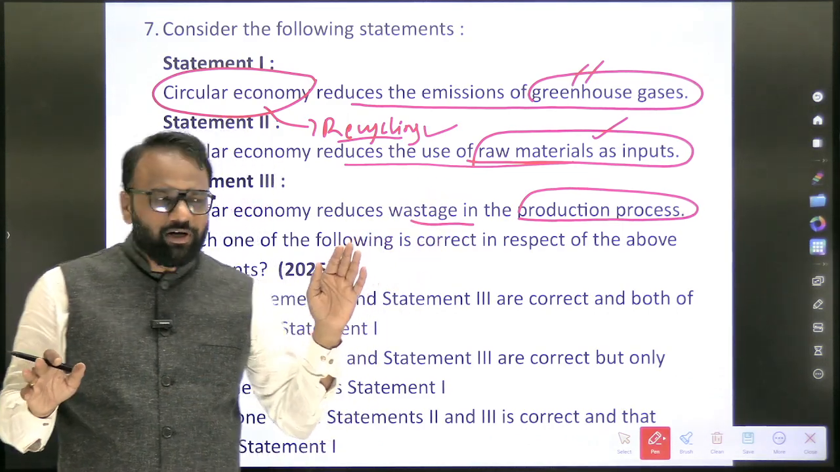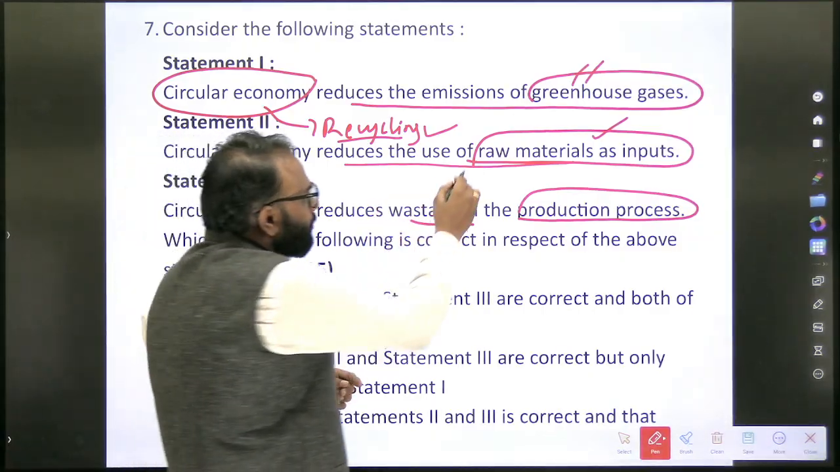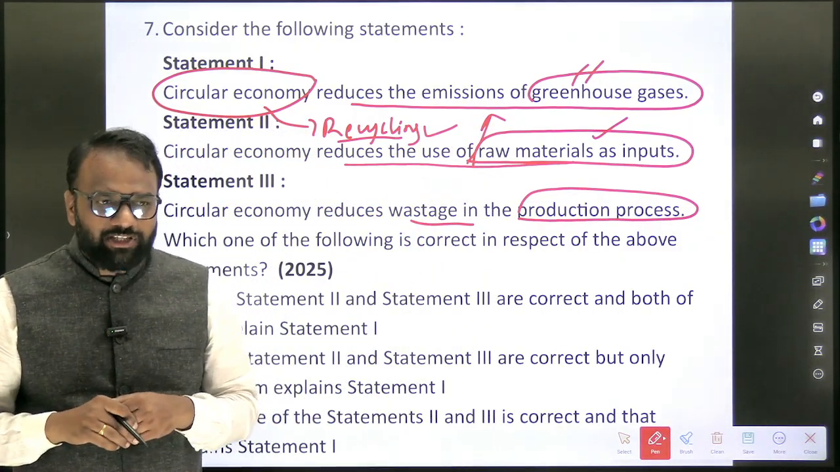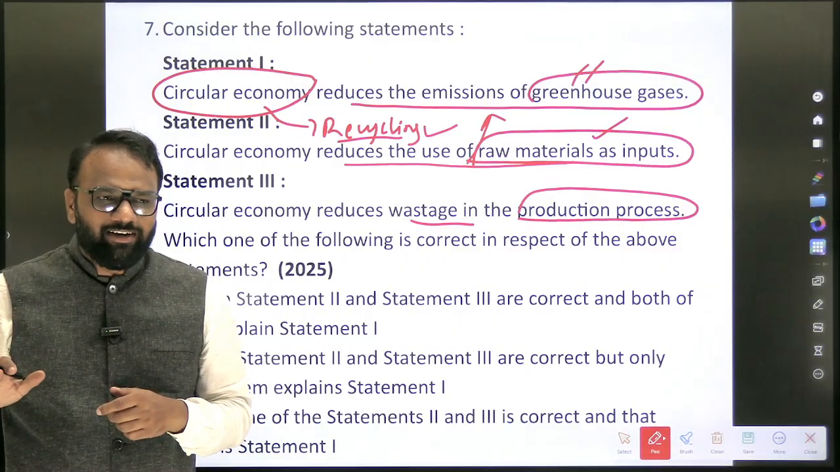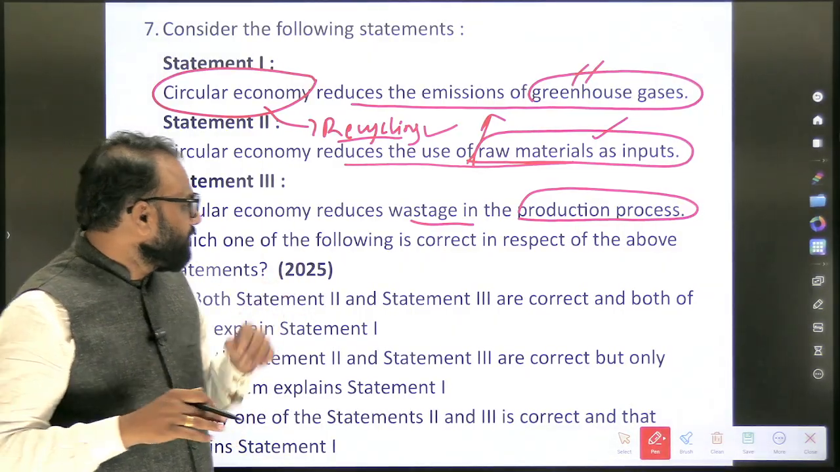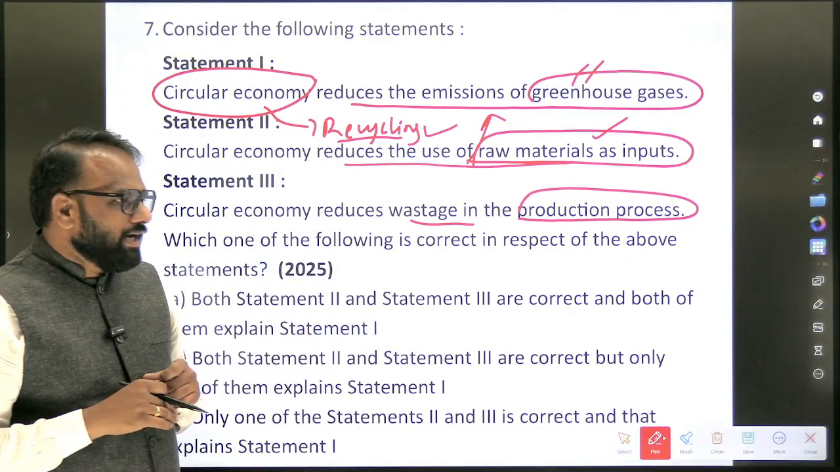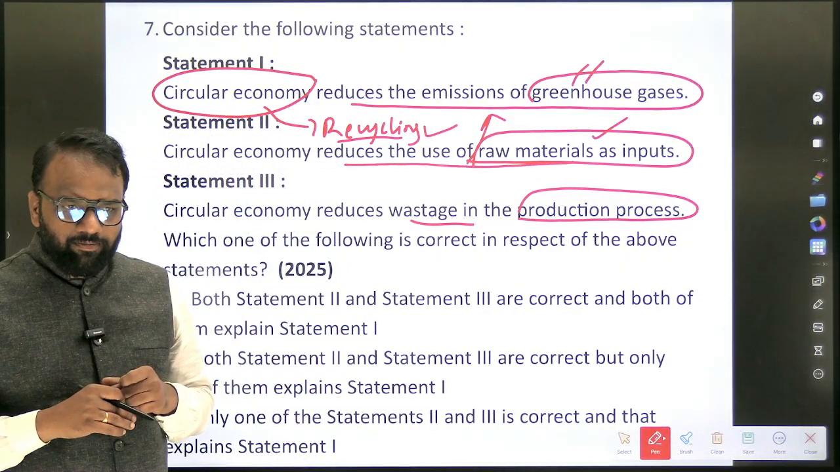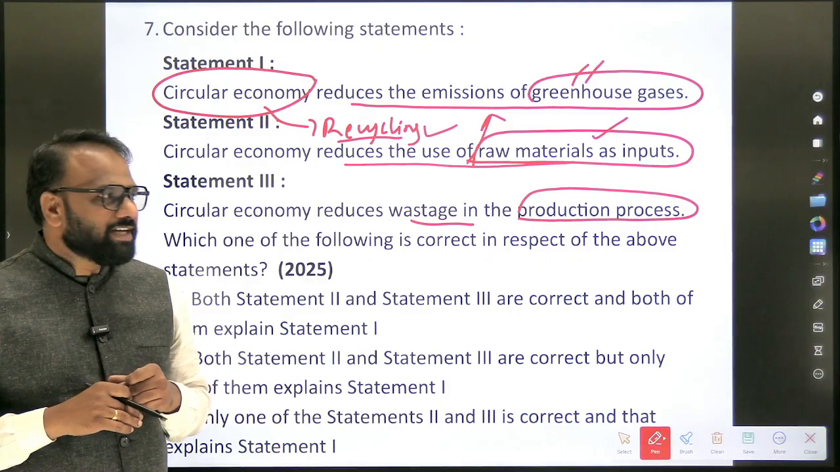So 2 is correct. Whether this contributes to the reduction of greenhouse gases? Yes, obviously. The fewer trees you cut, the lesser the emission of greenhouse gases. Okay, greenhouse gases. Now the third one: circular economy reduces the wastage in the production process. Yes or no? What do you understand by production process?